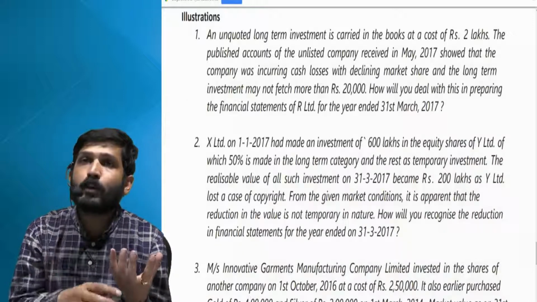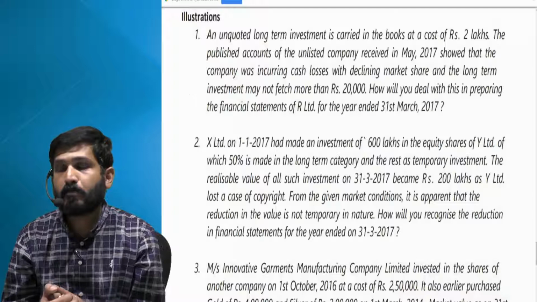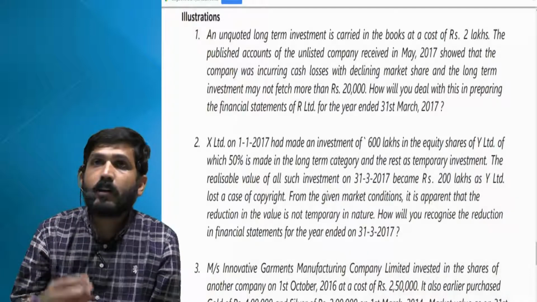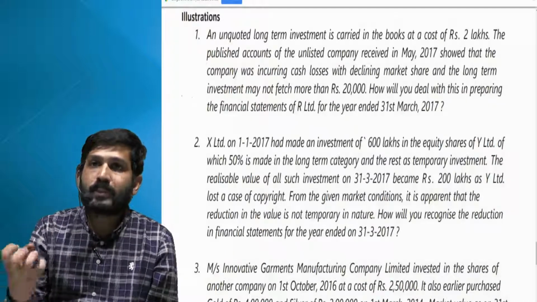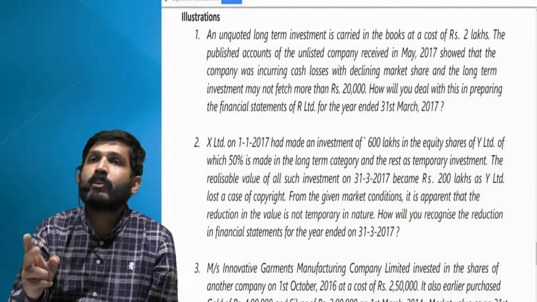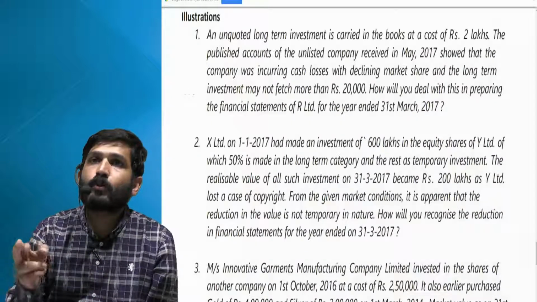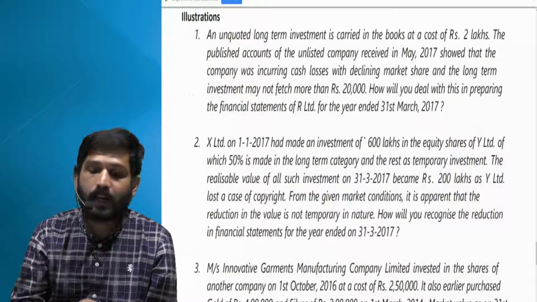So I have to debit it to P&L account, and my carrying amount will be only 100 lakhs. Now second part, current investment. Current investment cost is 300 lakhs and fair value is 100 lakhs. And I have to take whichever is lower. So lower is 100 lakhs. I'll take 100 lakhs and 200 provision will be debited to P&L account as my expenditure.